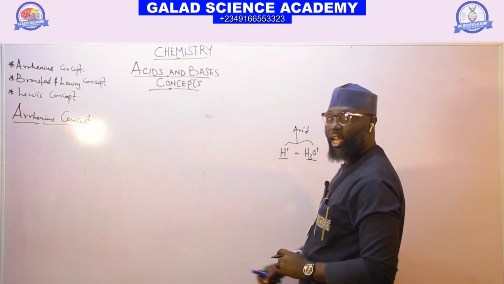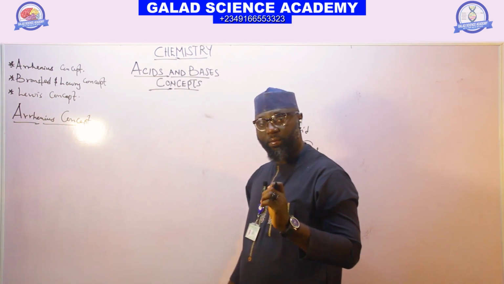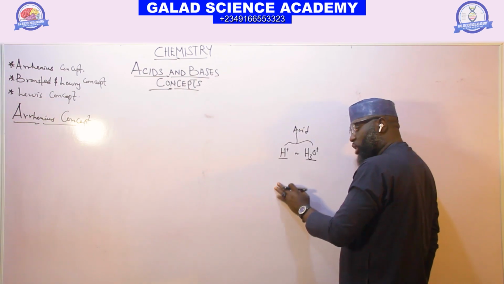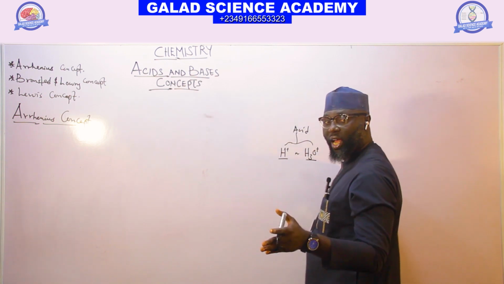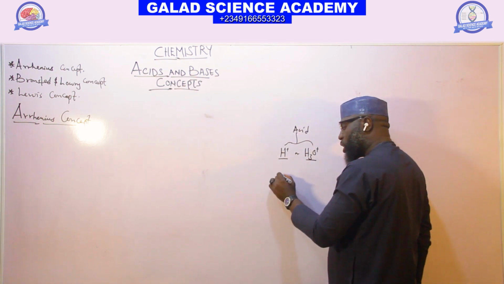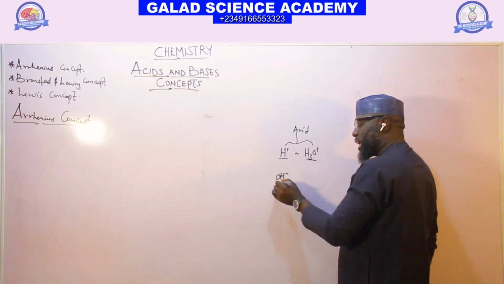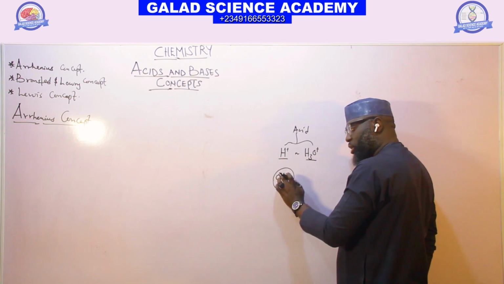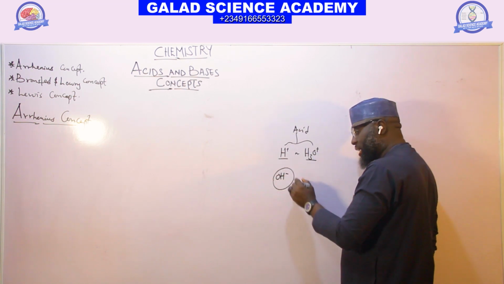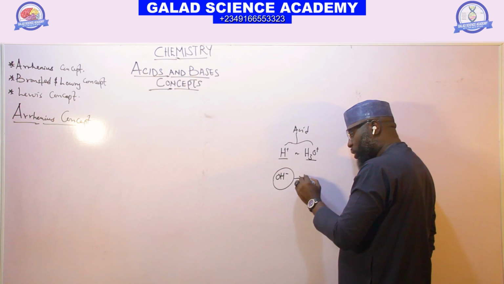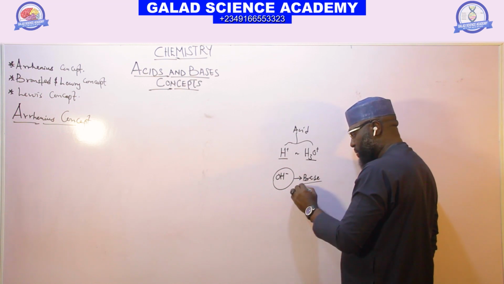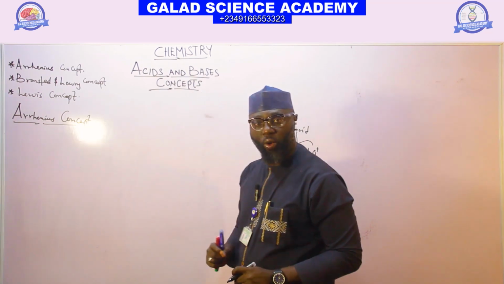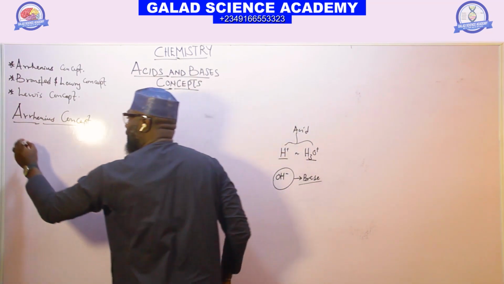That is Arrhenius. This same Arrhenius also said a base is a substance or compound that dissolves in water and produces OH minus. Any substance or compound that produces OH minus when dissolved in water is a base. That is the Arrhenius concept.